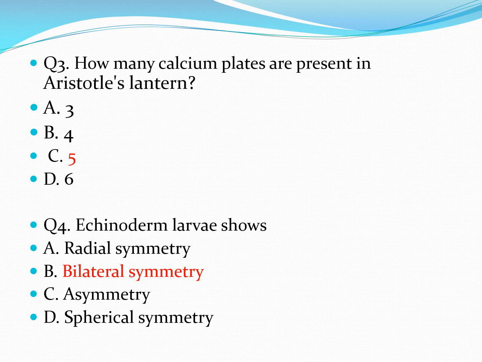Next question is, echinoderm larvae show, option A is radial symmetry, B is bilateral symmetry, C is asymmetry, and D is spherical symmetry. So the answer is bilateral symmetry. In case of echinoderms, the larvae show bilateral symmetry, while the adult forms show radial symmetry. So answer here is bilateral symmetry.